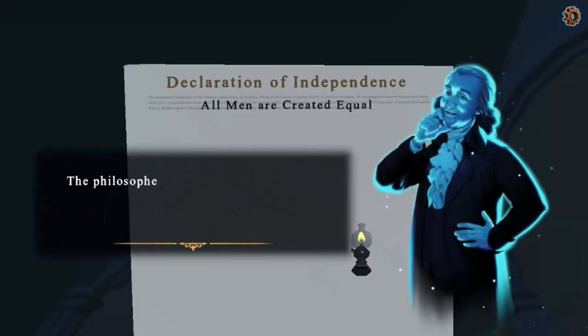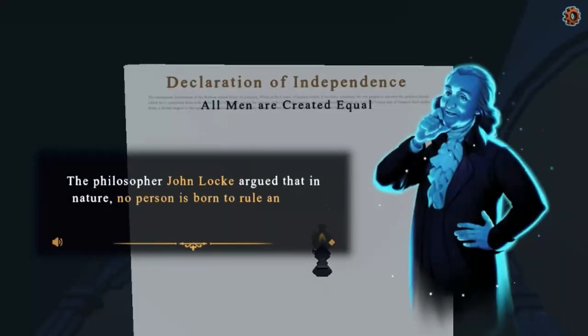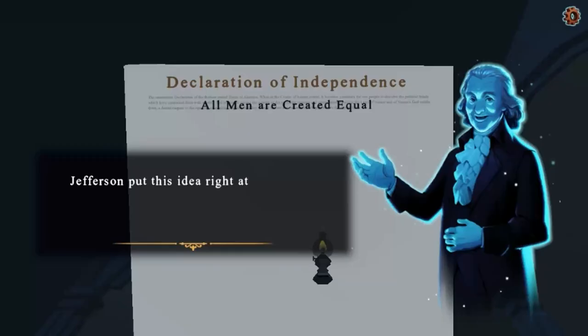Complete all the levels to win the game. Use your knowledge of history to complete this fun and educational game. Have fun!